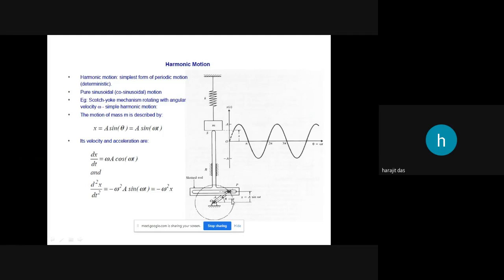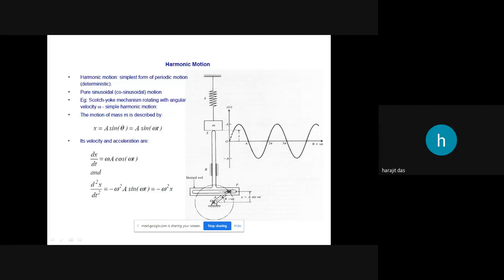So when this mass moves from O to A, the crank will rotate, you can say, 1/4 cycle. Then when it reaches the mean position again, from A to O, the crank position will be vertical. You can say that it will align with this link, just like this.